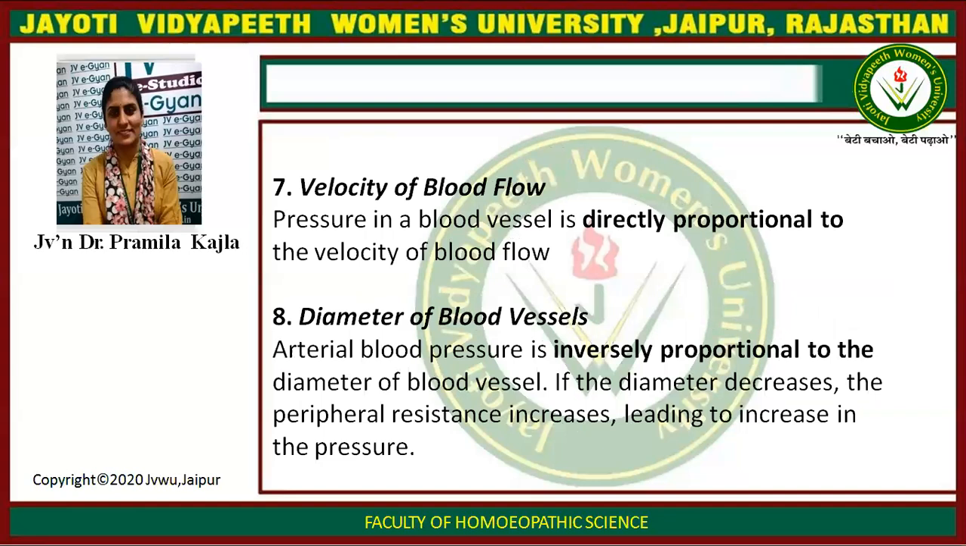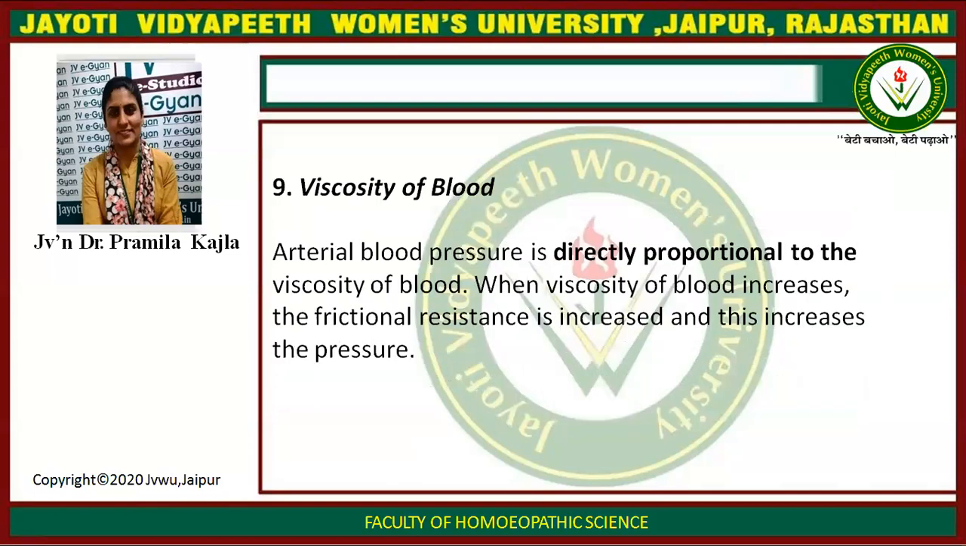Velocity of blood flow. Pressure in a blood vessel is directly proportional to the velocity of blood flow. Diameter of blood vessels. Arterial blood pressure is inversely proportional to the diameter of blood vessels. If the diameter decreases, the peripheral resistance increases, leading to an increase in the pressure. Last one is viscosity of blood. Arterial blood pressure is directly proportional to the viscosity of blood. When viscosity of blood increases, the frictional resistance increases, and this increases the pressure. That is all about blood pressure.